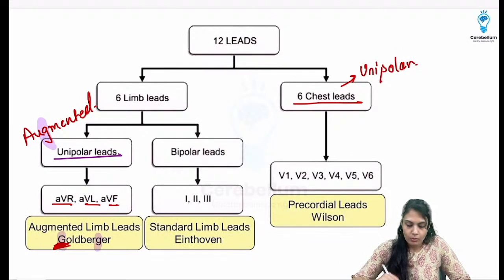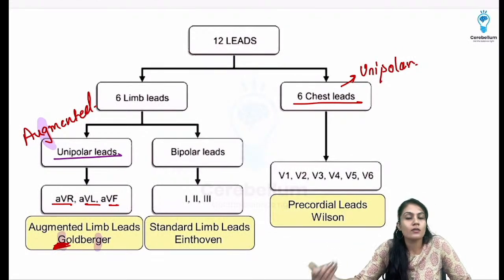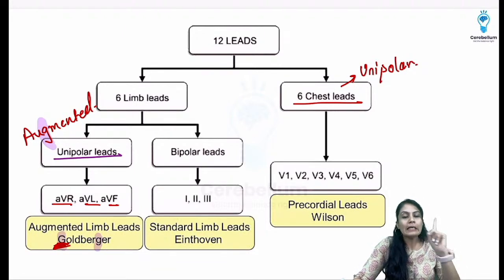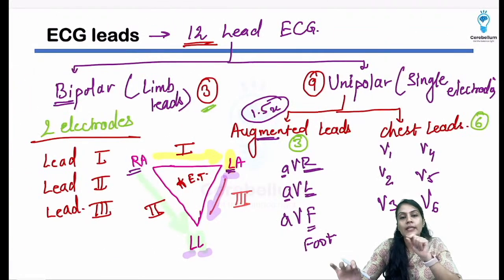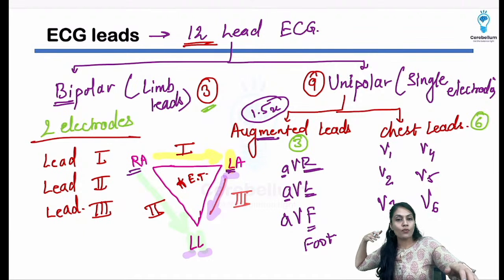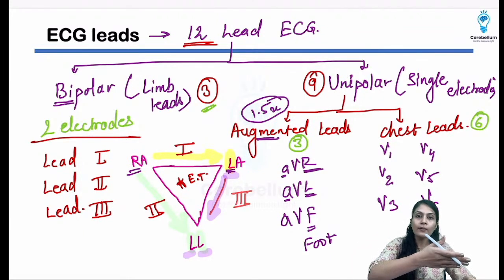All right, so he gave the limb leads. He started his research via the limb leads. And if you have only one lead to take, which lead are you going to take? You're going to take lead 2, because see the direction of lead 2. It is in the same direction in which the depolarization of the heart is going to occur. It is from the right side towards the left side, right?